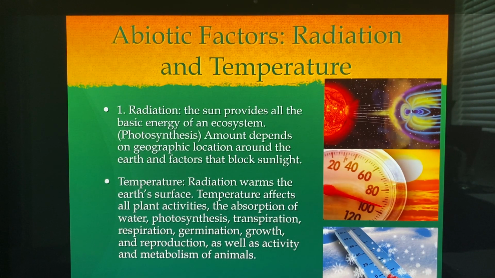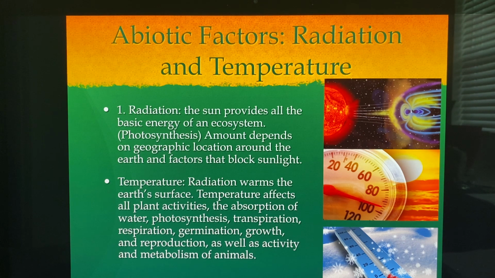Abiotic. Remember, A means not. So bio means life. So non-living things. So abiotic factors would be non-living factors that we're going to be talking about. And two of them here of non-living factors that affect are radiation and temperature.